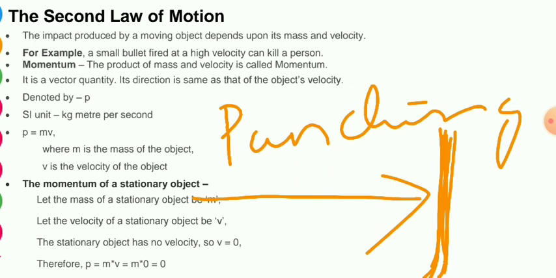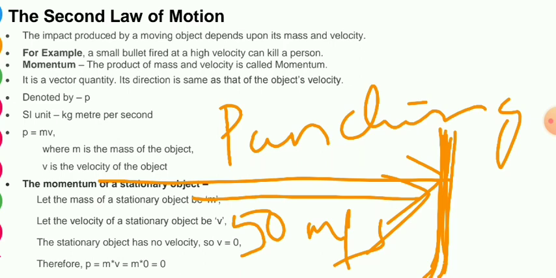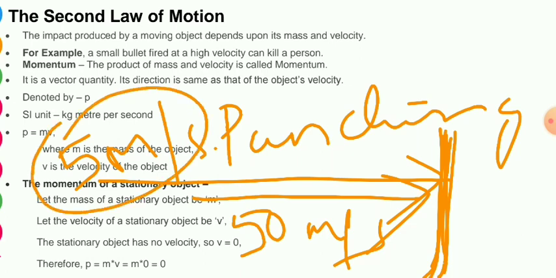No. Maybe your speed might be 50 meter per second, but let a truck or any tractor or any four-wheeler, any vehicle is coming towards it with a very slow speed, let it be 5 meter per second only, then this vehicle will break it down, but you cannot.